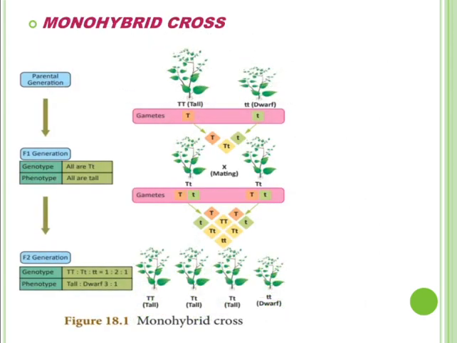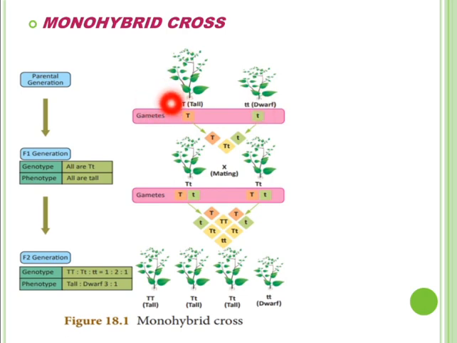Now let us see the explanation of the monohybrid cross. Mendel selected two sets of pure breeding pea plants with contrasting traits for a single character, that is height. For example, a homozygous or pure tall pea plant and a homozygous or pure dwarf pea plant.